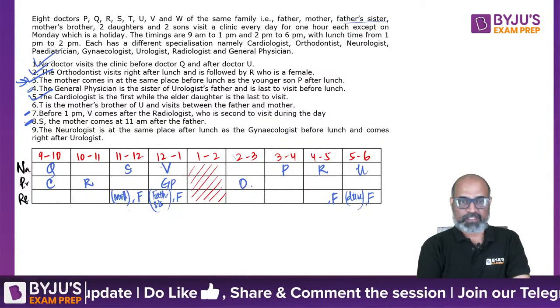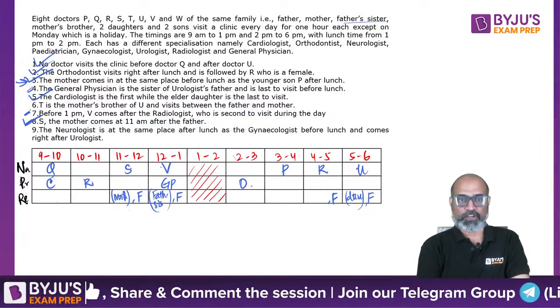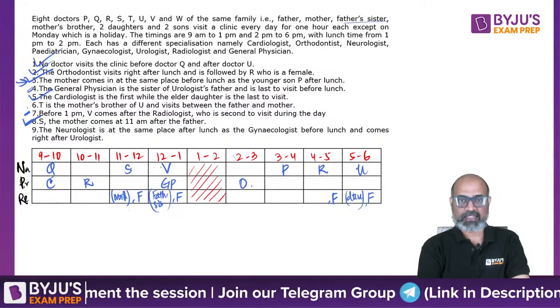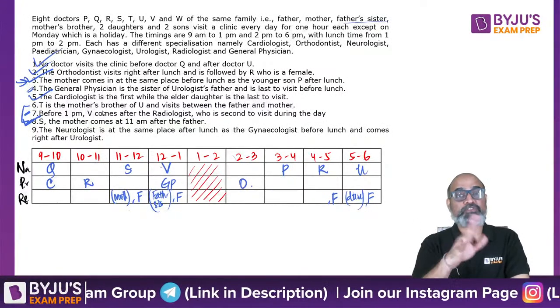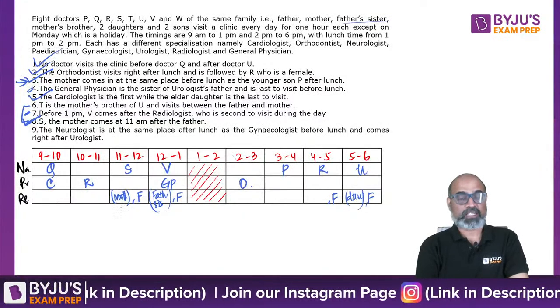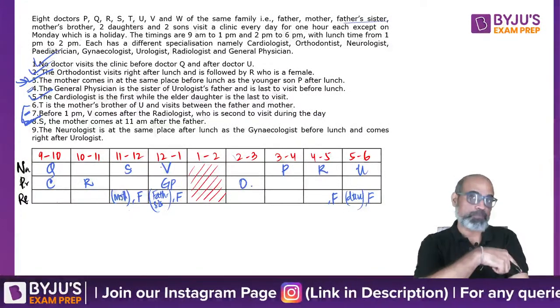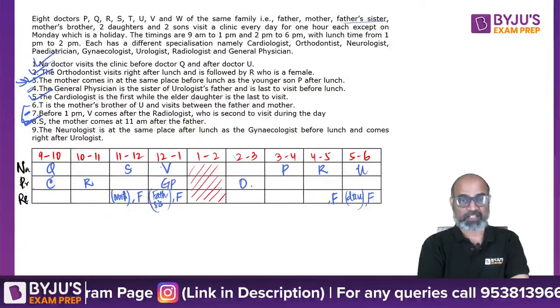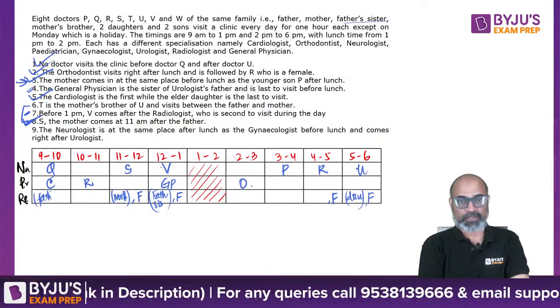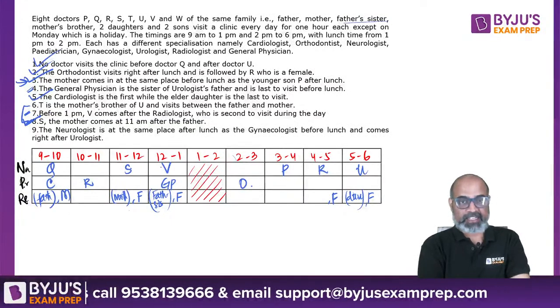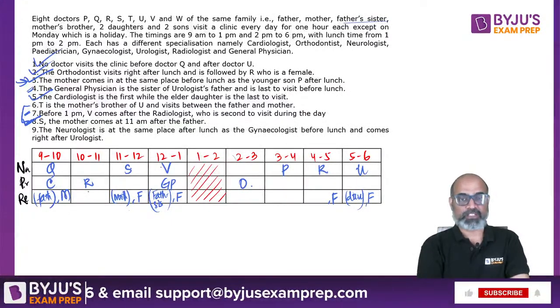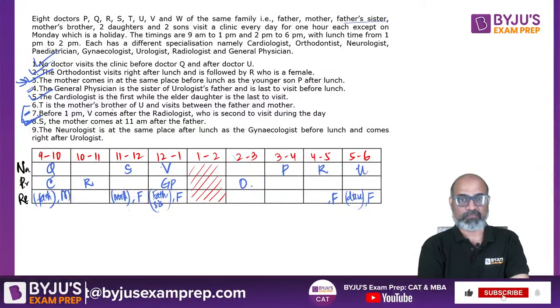We are done with the 8th, but we are going to combine 6 and 8. T visits between father and mother. Mother is over here and father is before mother. So the only place father can go is going to be 9 to 10, male person, and T has to be between these two, and T is the mother's brother.